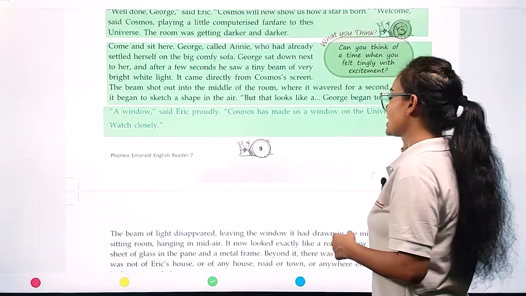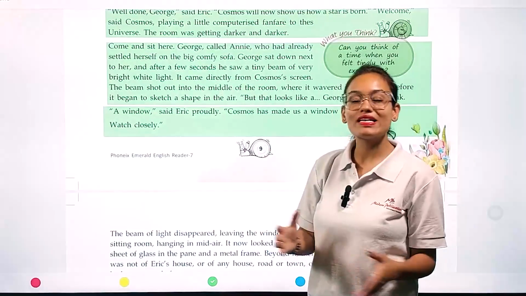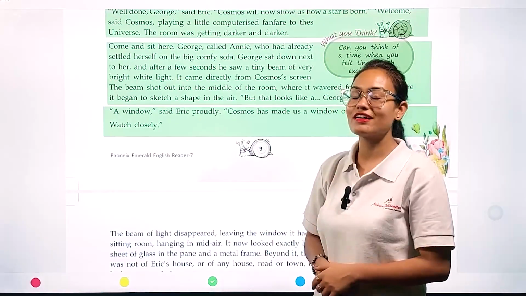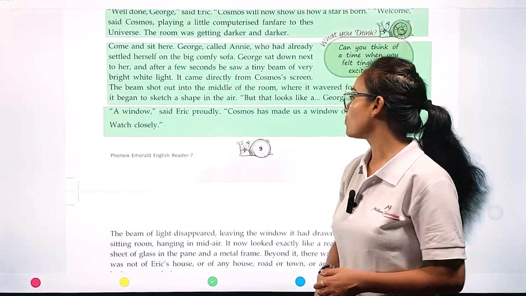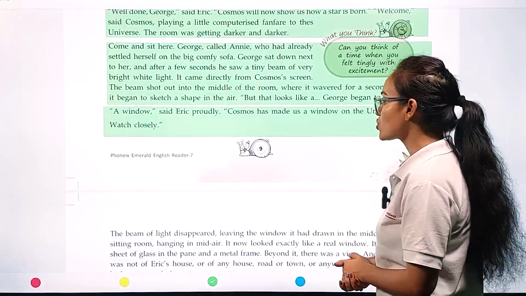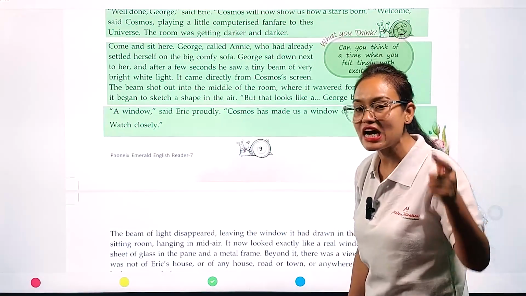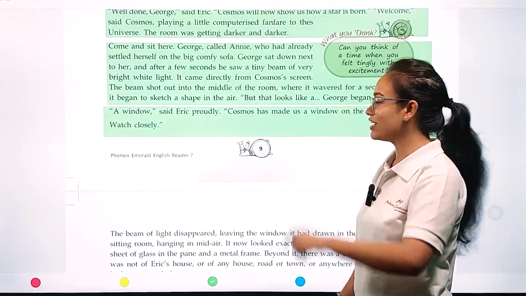"A window," said Eric proudly. "Yes, George, you are absolutely right. It is just like a window. Cosmos has made us a window on the universe. Watch closely. My super intelligent computer Cosmos is making a window. So watch carefully."